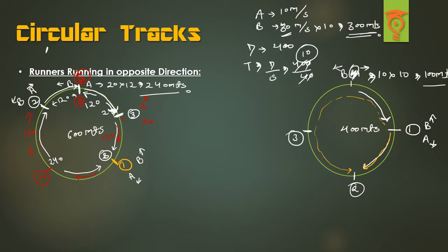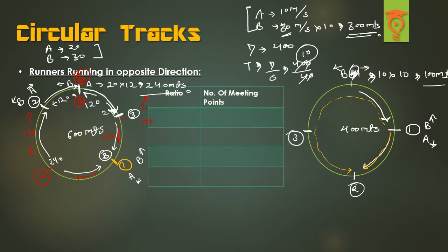So in the first scenario, what happened? A and B were the two with the speeds of 20 and 30, and here the speed was this. So if I look at the ratio, in the first case the ratio was 2:3 and the number of meeting points was 5. In the second case, the ratio of the speeds of both is 1:3 and the number of meeting points was 4. I just hope you are getting what I am doing here.